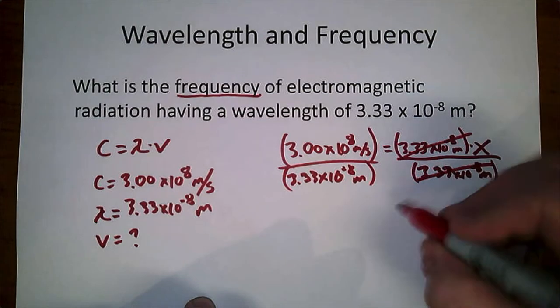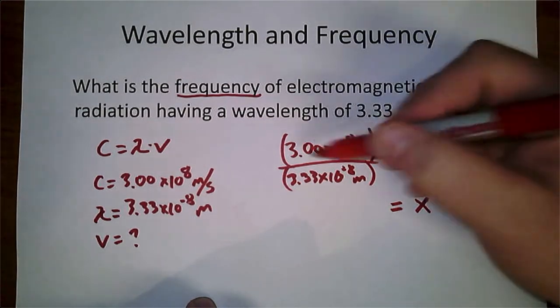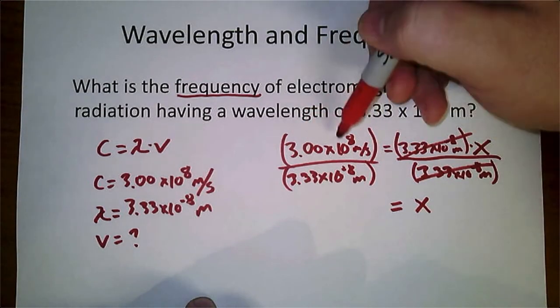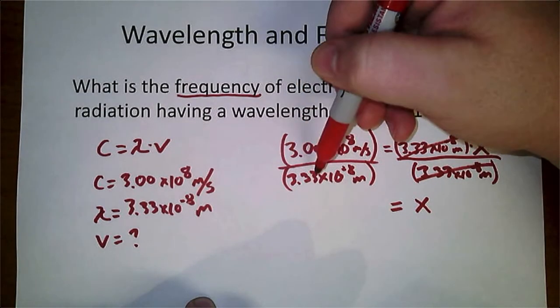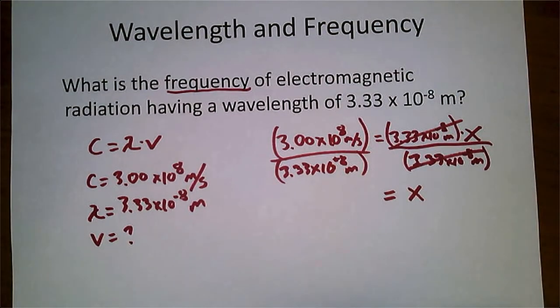That makes it go away here, so the only thing left on this side is what I don't know. So this right here, 3.0 times 10 to the power of 8 divided by 3.3 times 10 to the power of negative 8 is what I need to do. Let me grab a calculator.